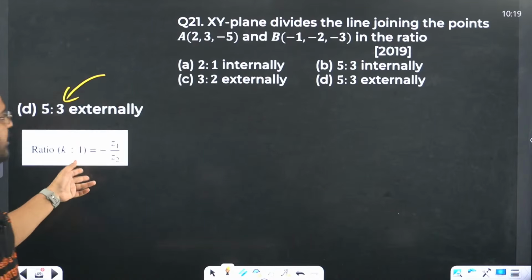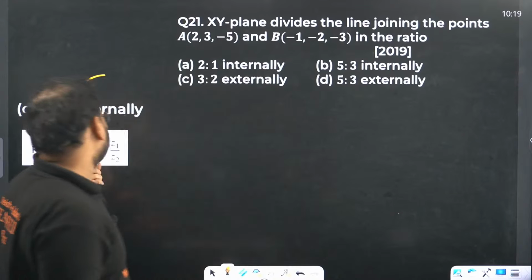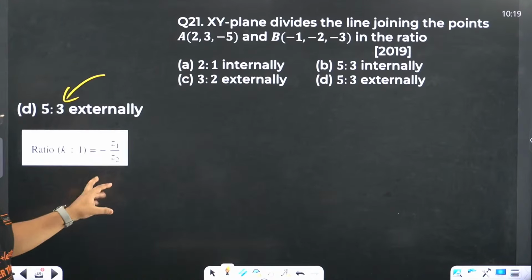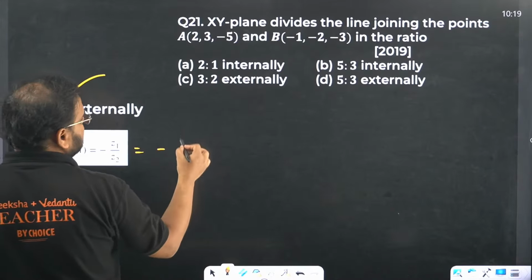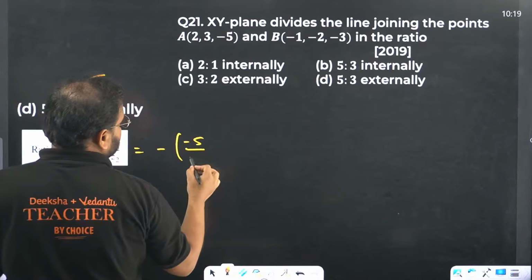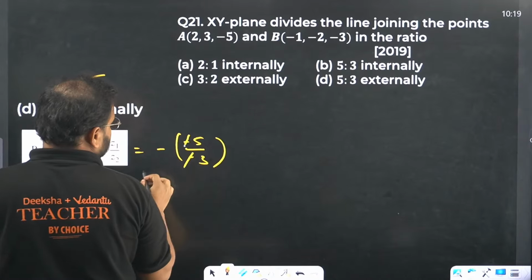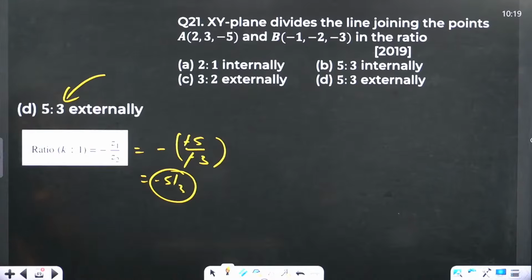This is again the ratio. If you have the xy plane, the z coordinate is 0, so you get the value simply, if you remember the formula, as minus z1 by z2. Minus z1, which is -5, over z2, which is -3. The negatives cancel, and the answer is minus 5 by 3. So the external ratio is 5 to 3.